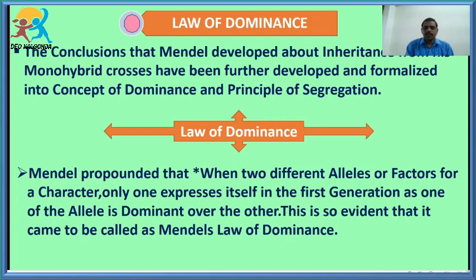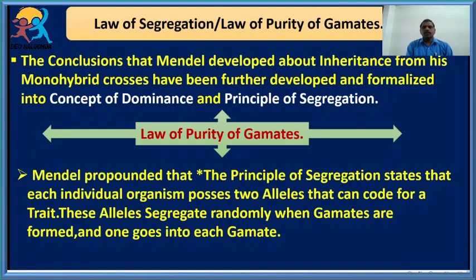This law we call the law of dominance, and the next law is called the law of segregation, or we can also call it the law of purity of gametes. After conducting his experiments, Gregor Mendel explained another law based on the monohybrid cross, that is called segregation, or separation.